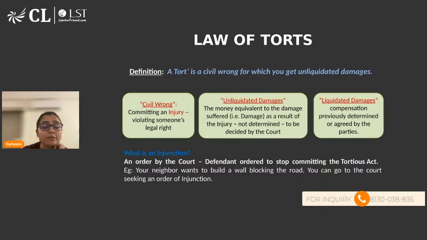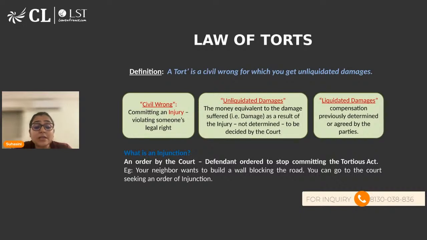Now talking about the definition. A tort is a civil wrong where you get unliquidated damages. Civil wrong, we just discussed in the last slide, is a less serious offense, against an individual, where you are violating the rights of an individual. Then it is talking about unliquidated damages. Also, we discussed in the last slide what is damage and what is damages. Damage is the actual harm which a person has suffered, and damages is the amount of compensation which a person gets. Under the Contract Act, there's a concept called liquidated damages.